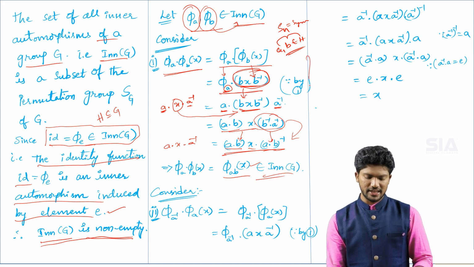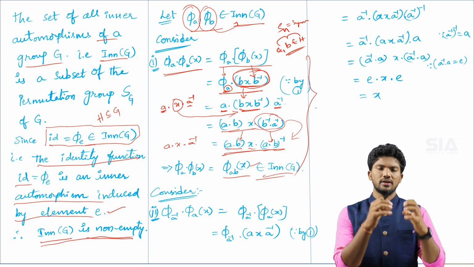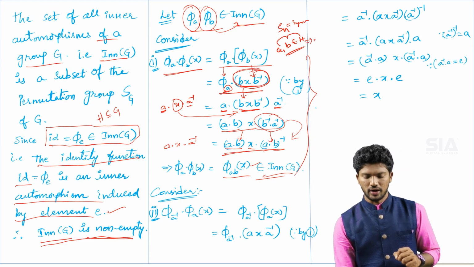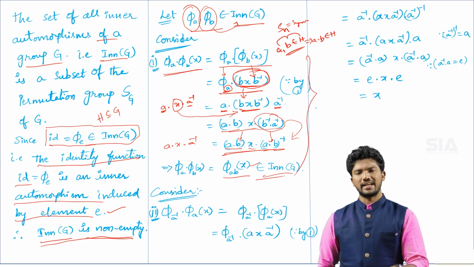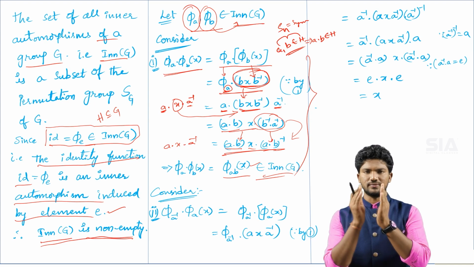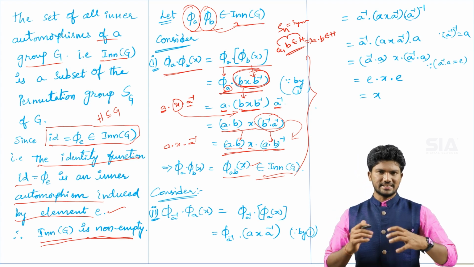This is the first condition of the two-step subgroup test theorem. We took a, b belonging to capital H and proved that their product a into b also belongs to capital H. Here we took the product value, and that product value belongs to the inner automorphisms. Now we are taking the second condition.